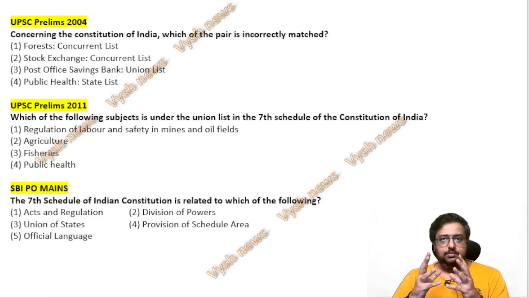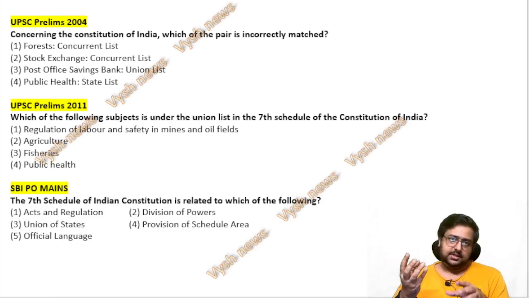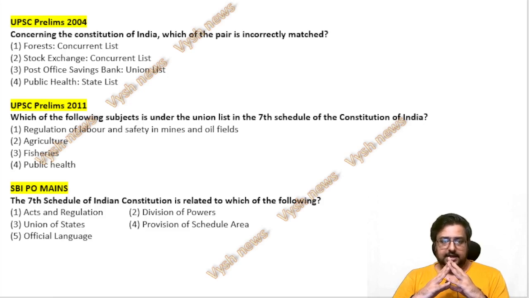So what is federalism? You have to understand first, and based on that, questions have come back to back in prelims, 2004, 2011, in SBI exams, in many exams. You will see this concept of union list, state list and concurrent list. So you should know union list is something where only the center can make laws. State list is something which only the state can make. Concurrent is somewhere both the state and the center can make laws. And then there's a residue list also, which the union can alone make. Okay, so that's a special list.